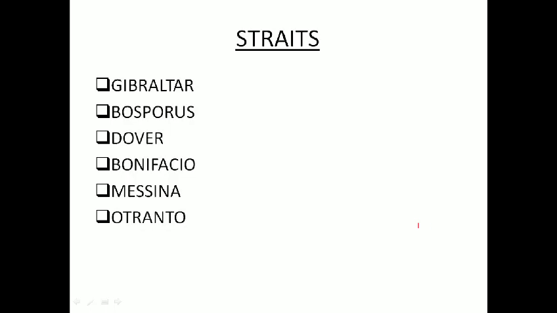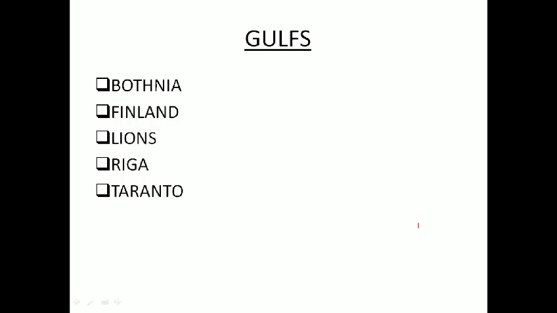Next, important straits include Gibraltar, Bosporus, Dover Strait, Bonifacio, Messina, Otranto. These are some of the famous straits connecting two huge water bodies. Now famous gulfs include the Gulf of Bothnia, Gulf of Finland, Gulf of Lions, Gulf of Riga, Gulf of Taranto. These are famous gulfs.